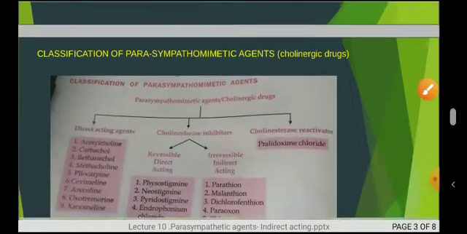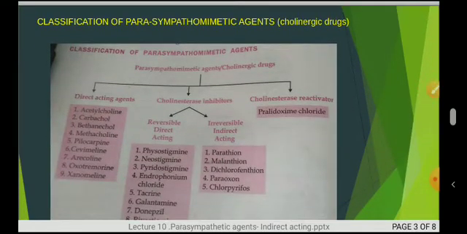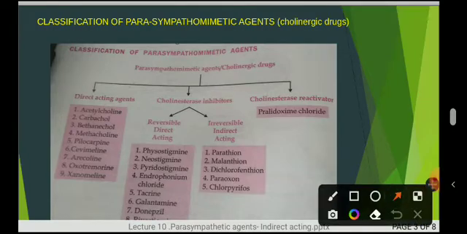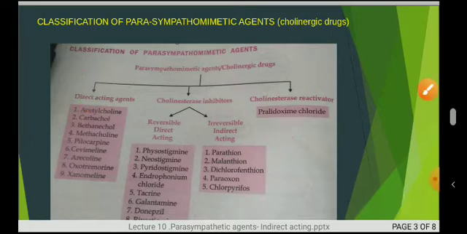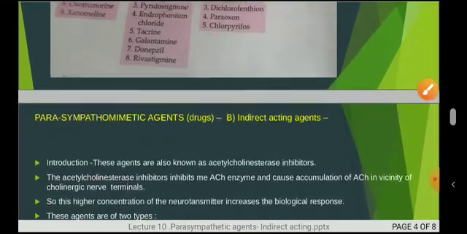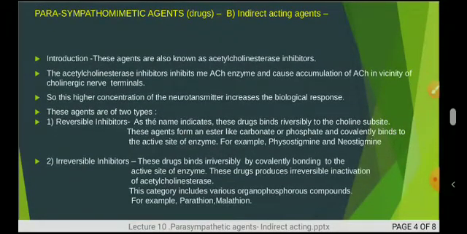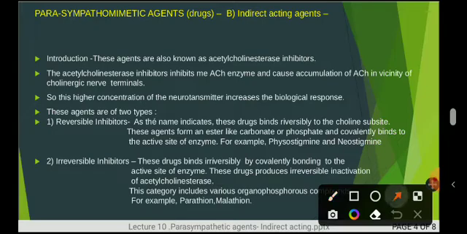Now moving to the next slide, which I also showed in the last session, that is the classification of parasympathomimetic agents or cholinergic drugs. We completed the direct acting drugs in detail. Today's session is regarding the indirect acting agents as well as the cholinesterase reactivators. So let us start with these important indirect acting parasympathomimetic agents.